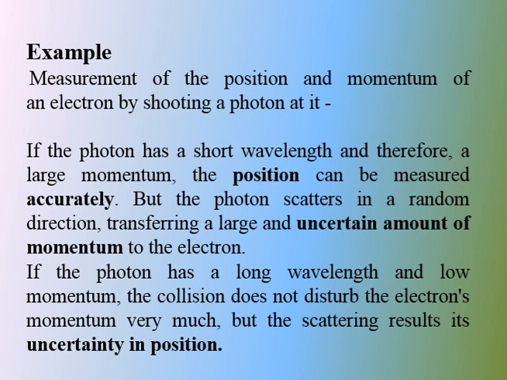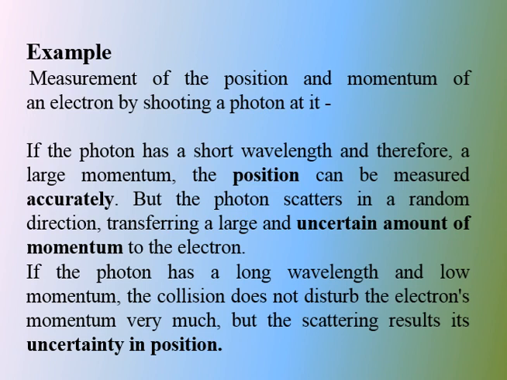If the photon has a long wavelength and low momentum, the collision does not disturb the electron's momentum very much. Momentum is small, meaning momentum here is certain, while the position is uncertain, because the scattering results in uncertainty in the position.